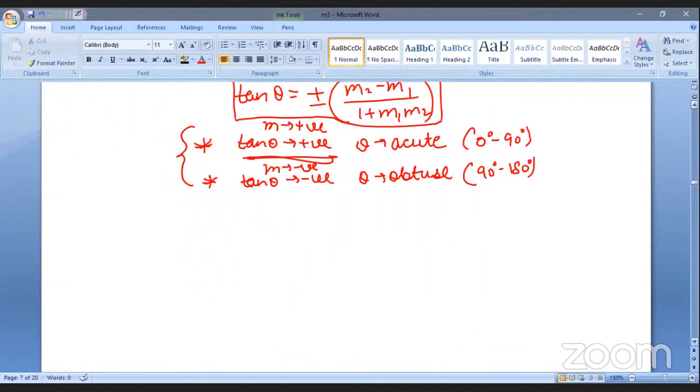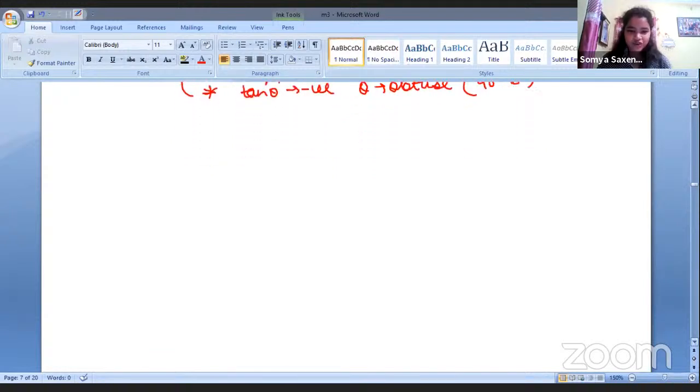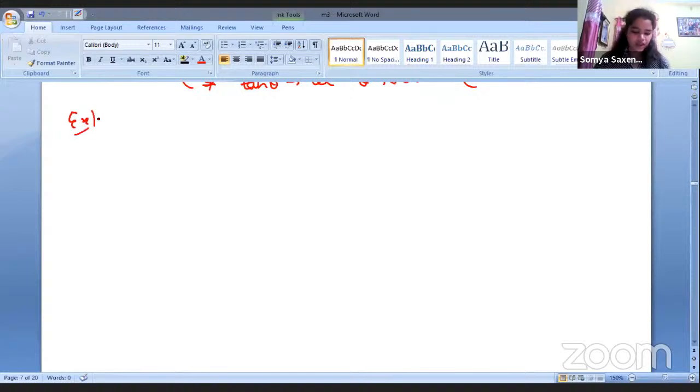Okay, moving ahead. Let's do a question here, so it will be clear to you. Example, not a question. Again, we are given two lines, random two lines. There is no problem of Cartesian equations and the Cartesian plane and all. We are just given two lines. Here is an angle. Let me write the equations of the lines. y equals 3x plus 1 and y equals 5x plus 4.